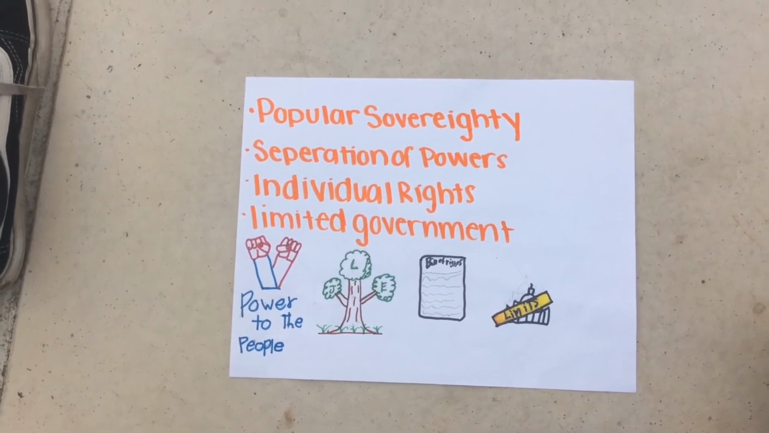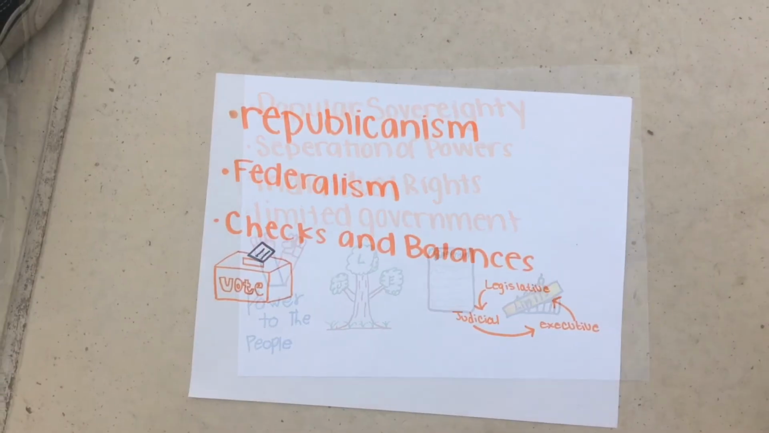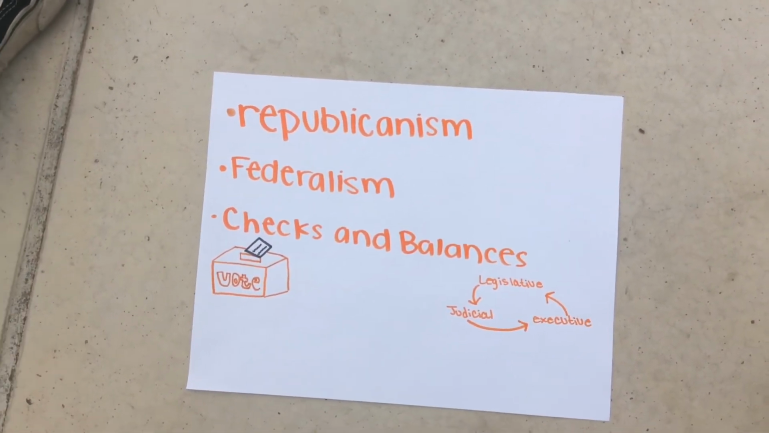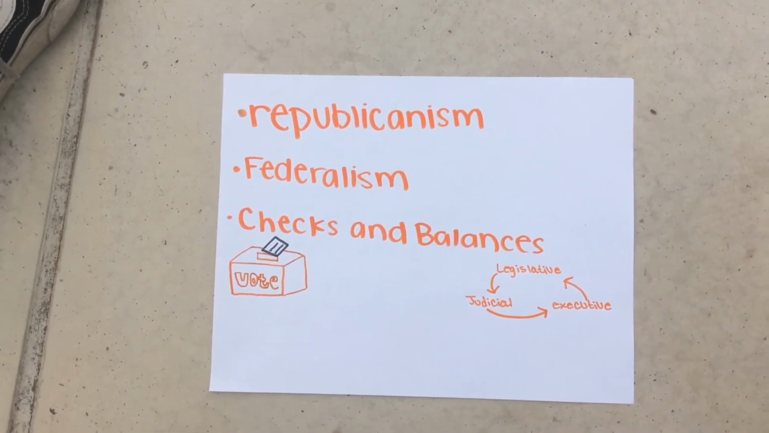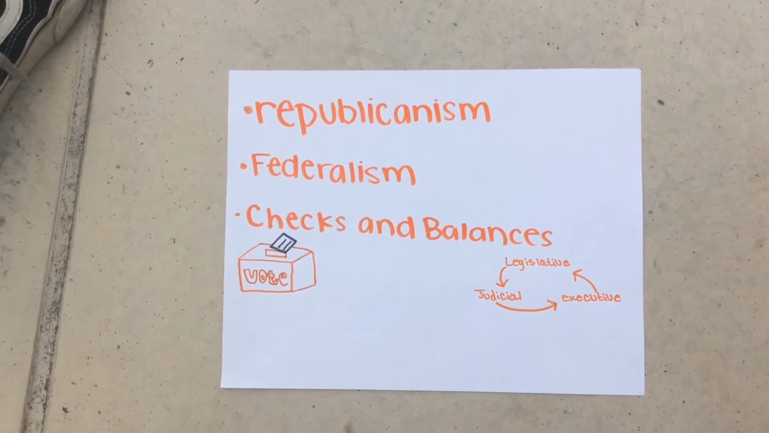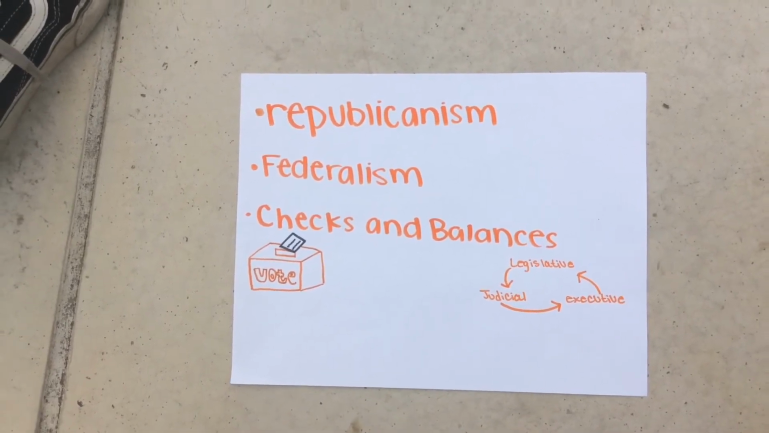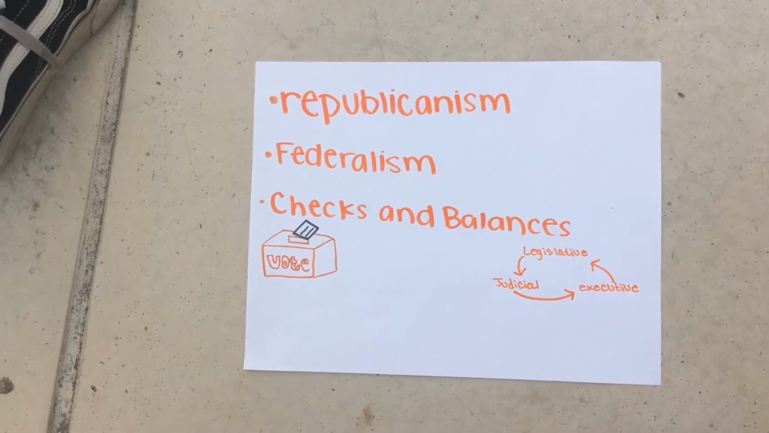Limited government was that government powers were limited to the law. Republicanism is citizens choose representatives. The idea of power being shared between the state and federal government is federalism. Checks and balances is that each branch has some control over the others.